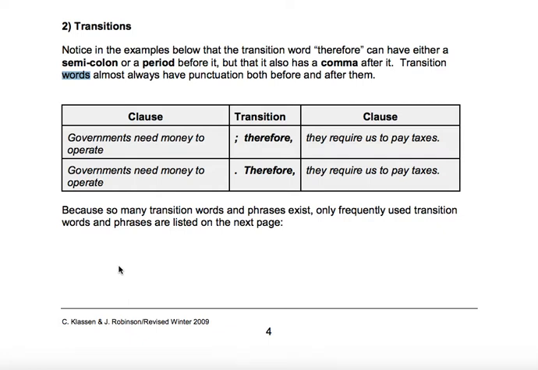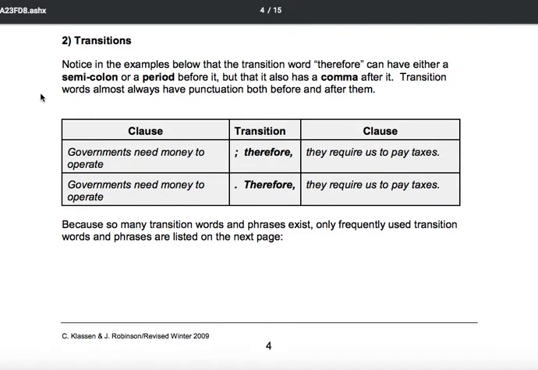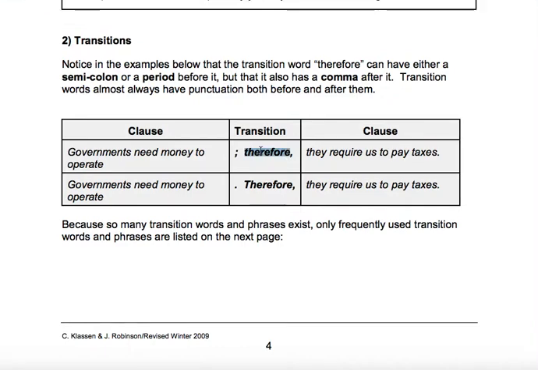In this video, I am using a source from Douglas College to talk about transition phrases. Let's get started. Transitions. Notice in the examples below that the transition word "therefore" can have either a semicolon or a period before it, but that it also has a comma after it.